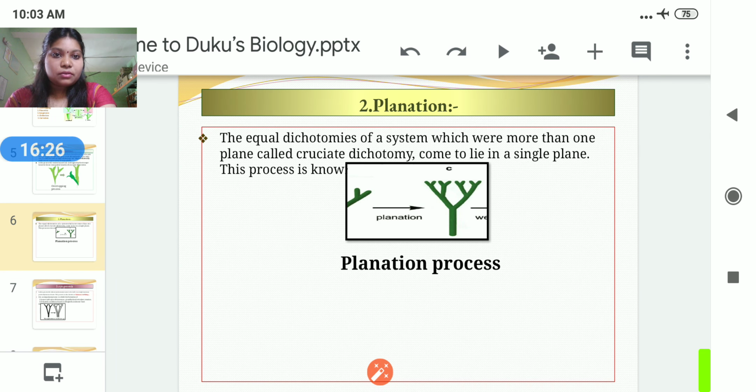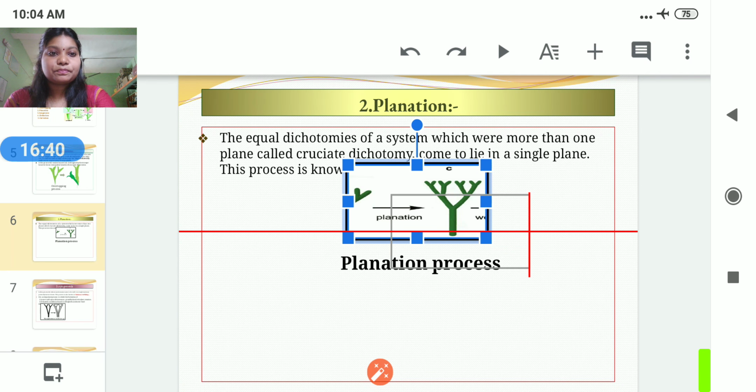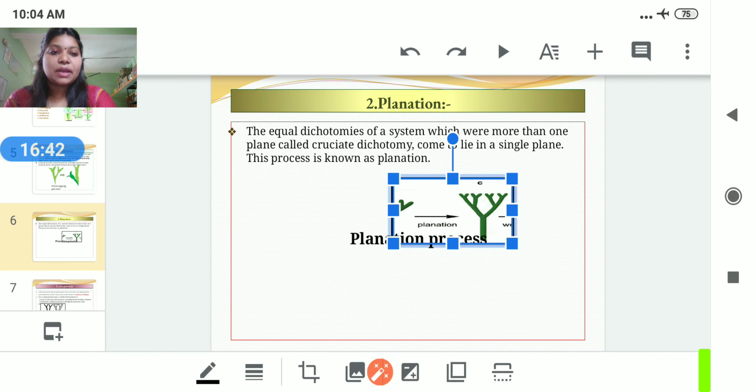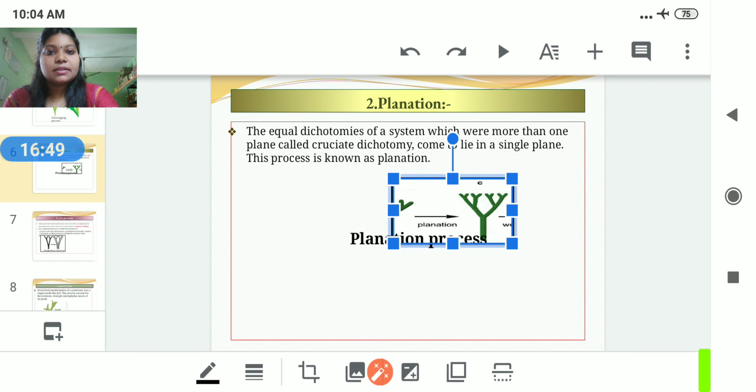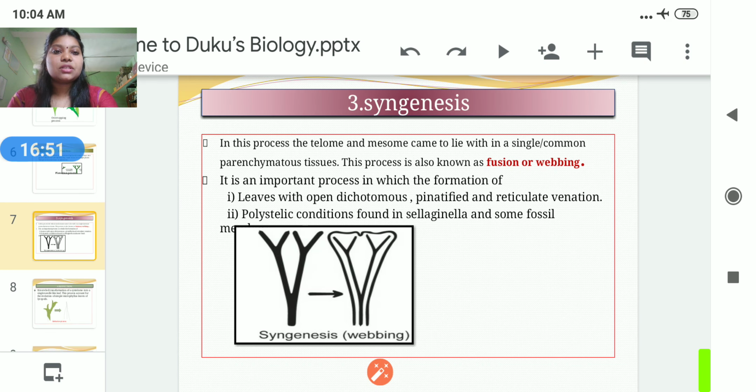Here what he said is that equal dichotomizing of a system which has more than one plane is called the cruciate dichotomy, which comes to lie in a single plane. This process is known as the planation process. Clear? Okay. Then comes the next slide, the third one, syngenesis. What does syngenesis mean? Syn means mix up, and genesis means formation.